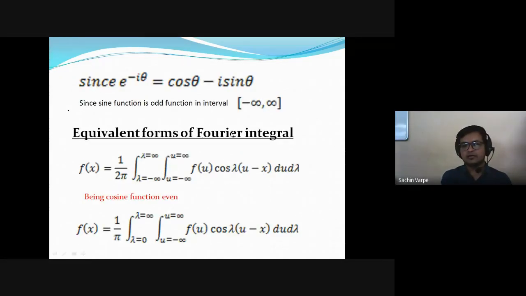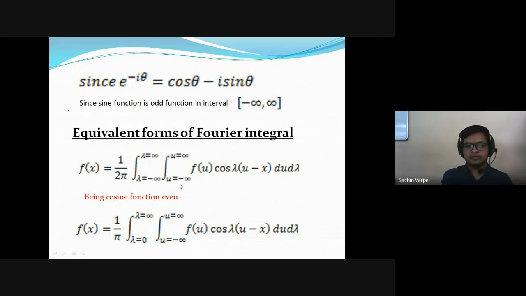These forms are called equivalent forms. This is the first equivalent form of the Fourier integral representation, that is the Fourier cosine integral. f of x is equal to 1 upon 2 pi, lambda from minus infinity to infinity, u from minus infinity to infinity, f of u cos of lambda into u minus x du d lambda. Sorry, here it must be lambda from 0 to infinity.